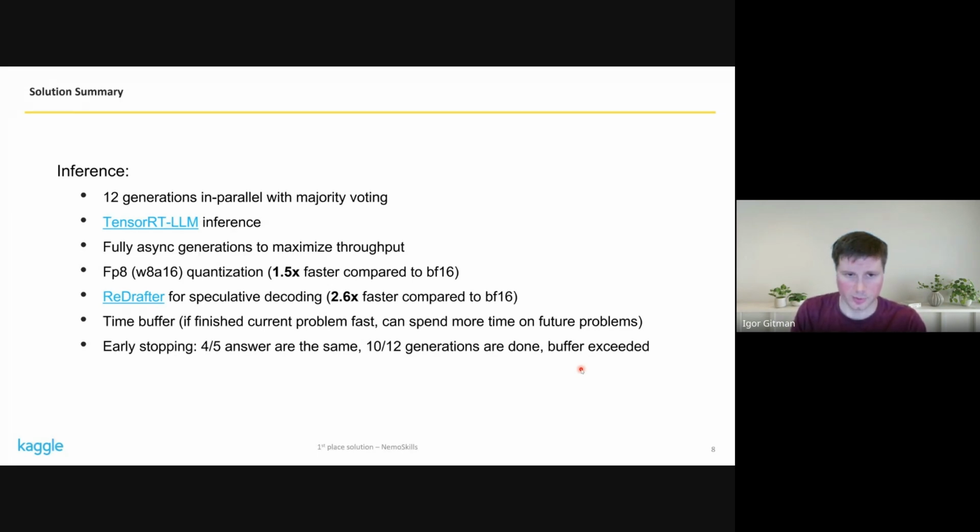We used FP8 quantization, so keeping weights in FP8 and activations in bfloat16. That was about 1.5 times faster than the original. We further used ReDrafter for speculative decoding, which made the total speedup about 2.6 times compared to the original. We implemented a fairly simple time buffer. If the current problem finished faster than we expected, we allocated more time to future problems. We also had 3 different early stopping strategies that we'll cover in detail in later slides.